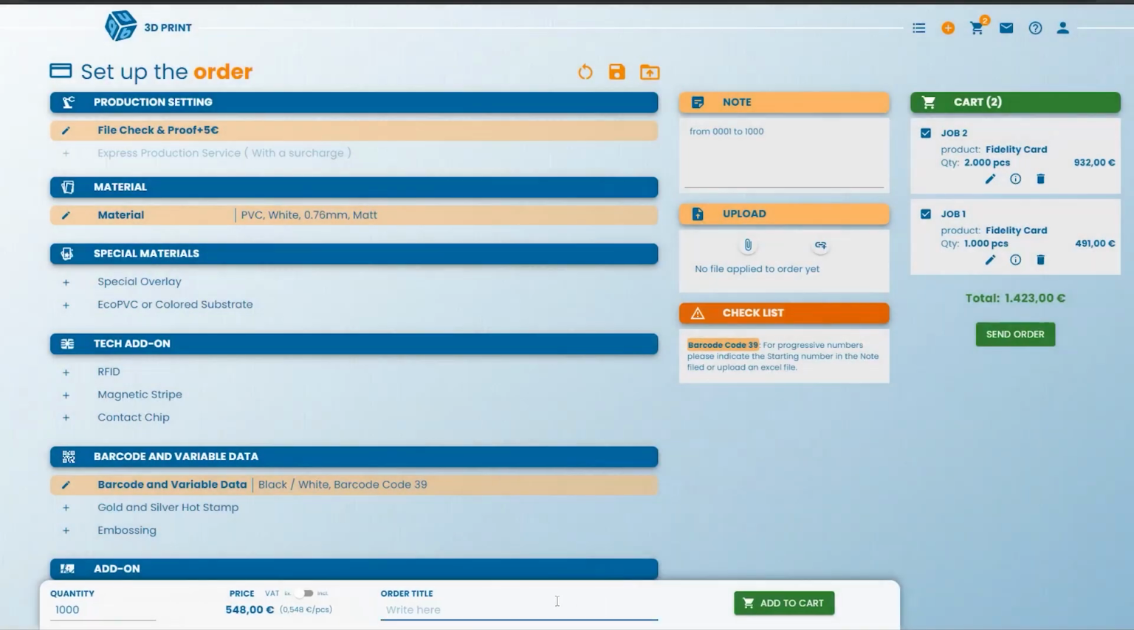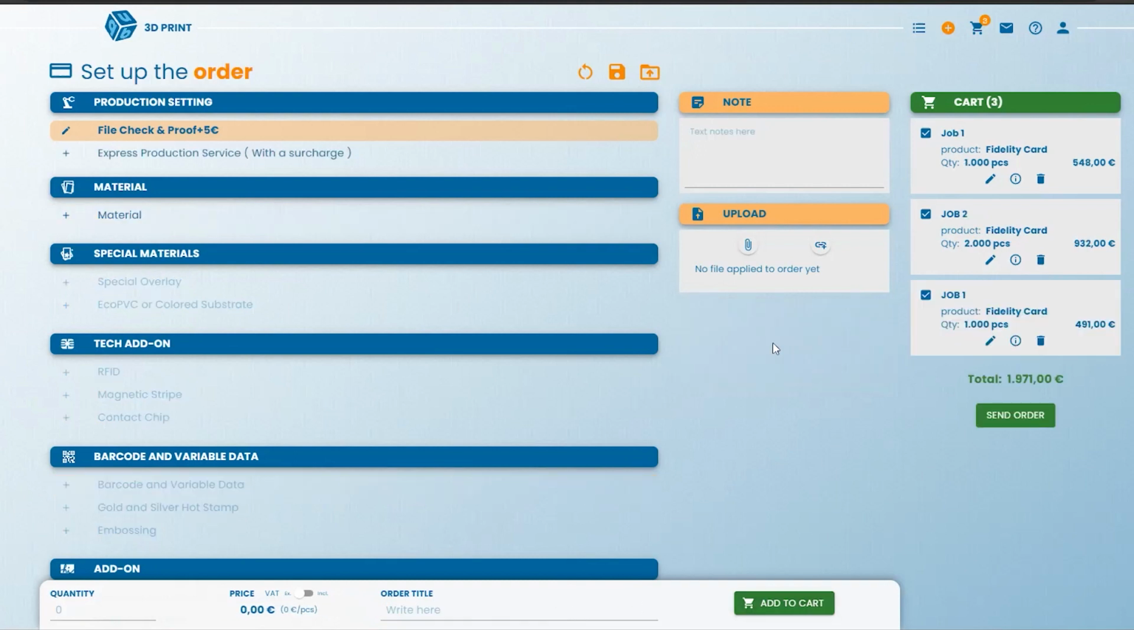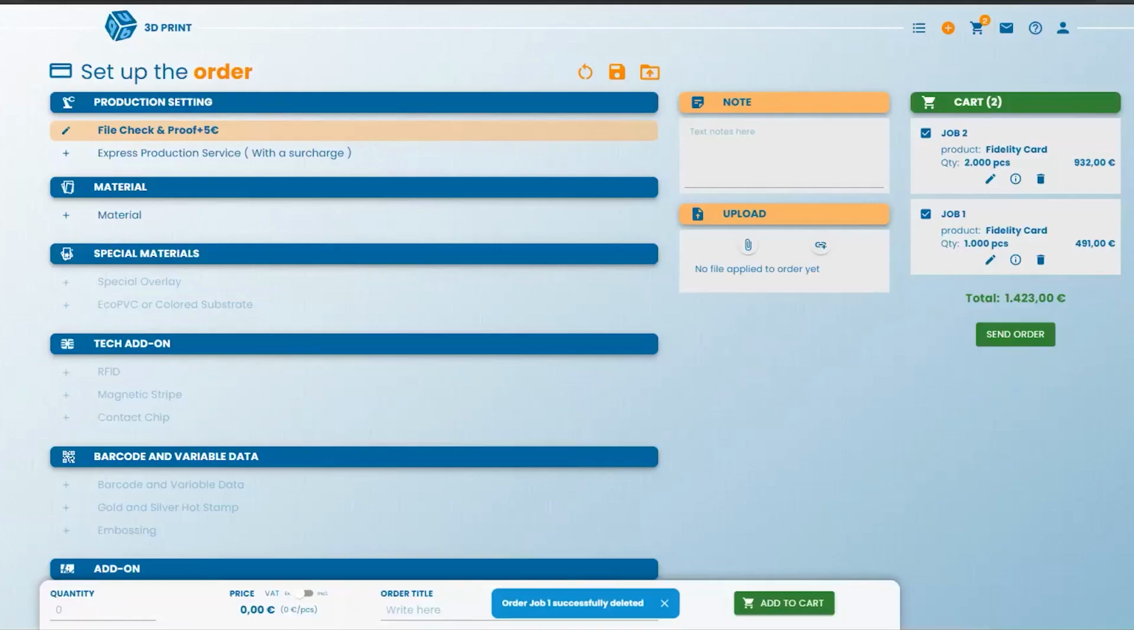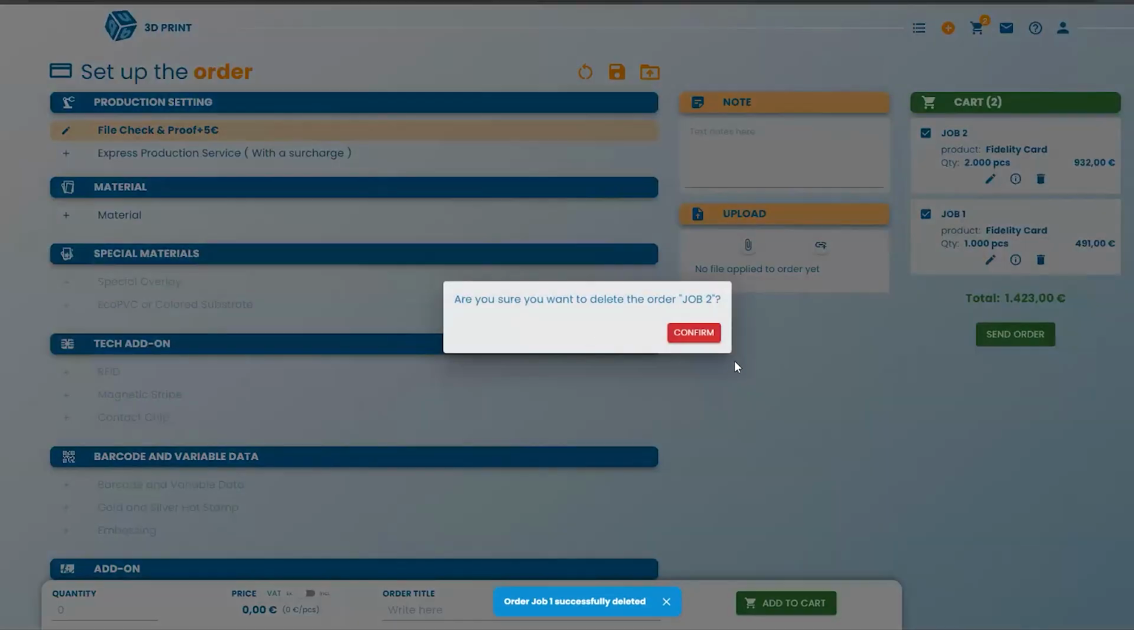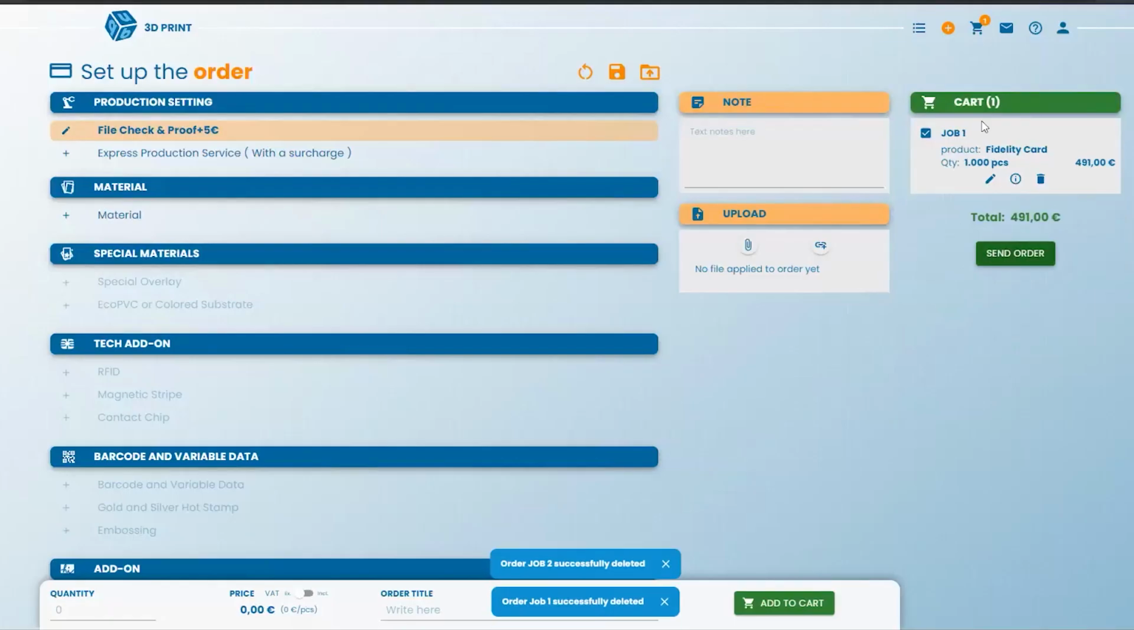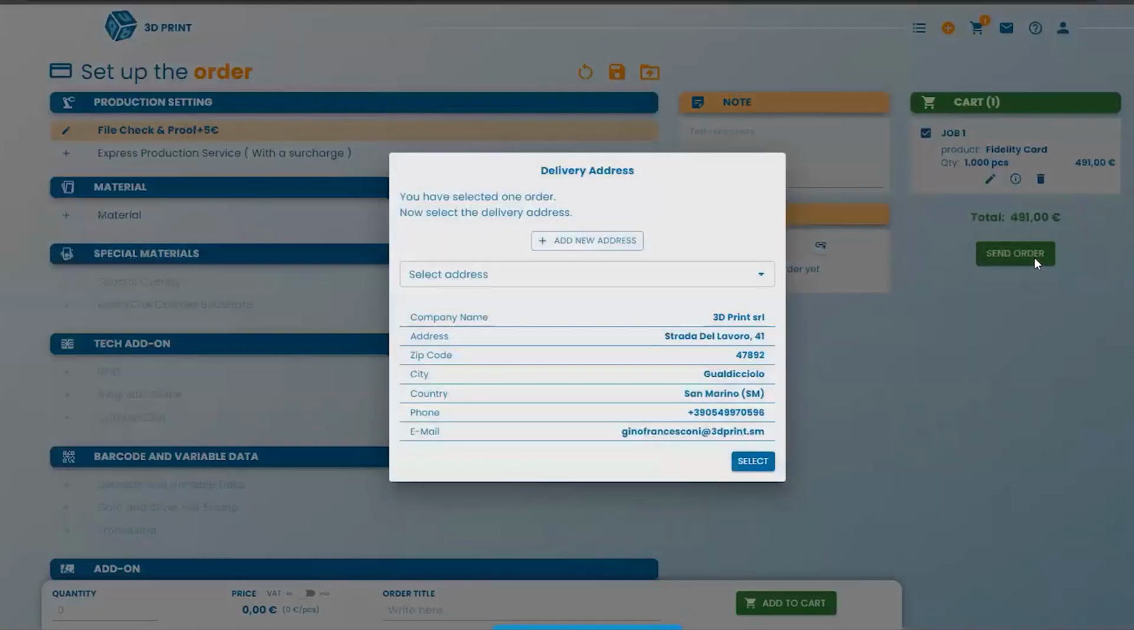Sure, I have to write the title, of course, job 1. Okay, add to cart. Let's cancel all the others. I can see I can modify my order directly from here. Okay, it is just this one. So to send the order, I click here.